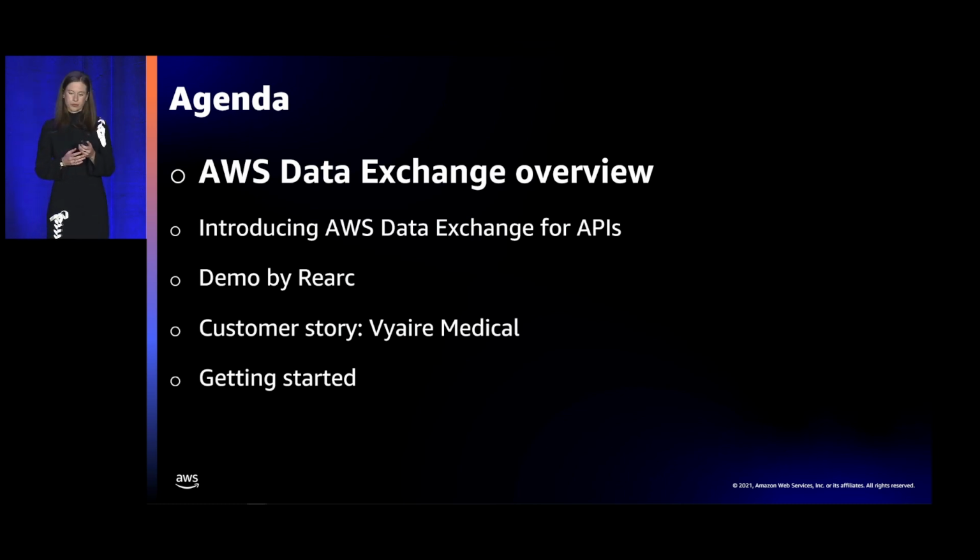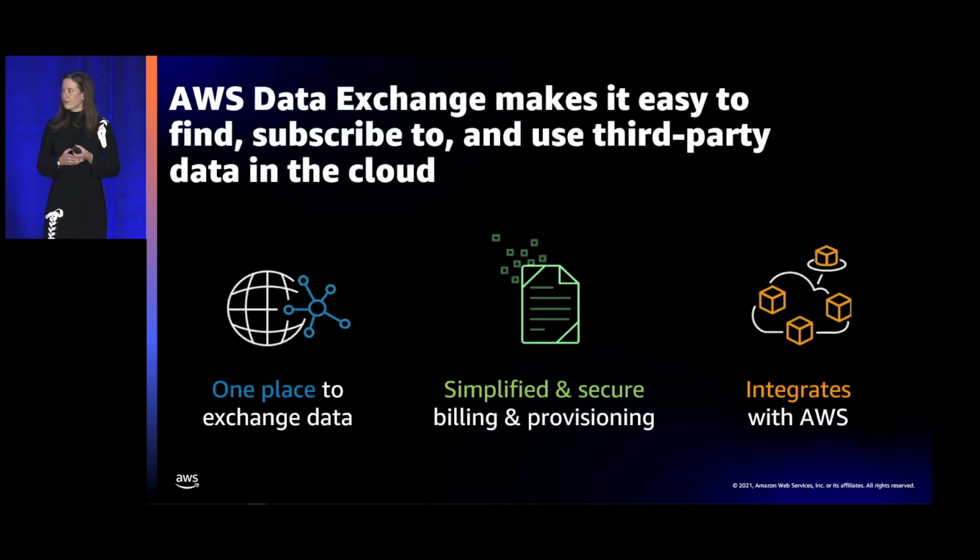So AWS Data Exchange. AWS Data Exchange is about making it easy to find, subscribe to, and use third-party data on AWS. We make it easy to find third-party data by bringing different data providers together in one place for subscribers to discover data sources. We make it easier to subscribe to third-party data by removing friction in the entitlement and procurement process of third-party data. And lastly, we make it easier to use third-party data on AWS by making third-party data available natively in AWS services.